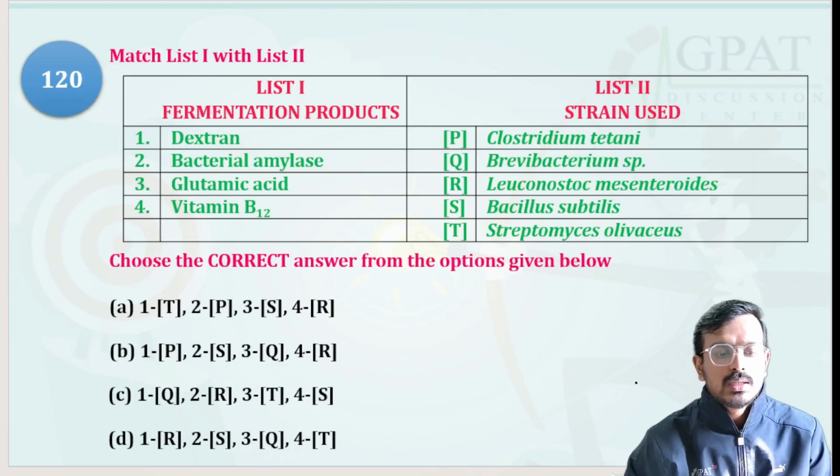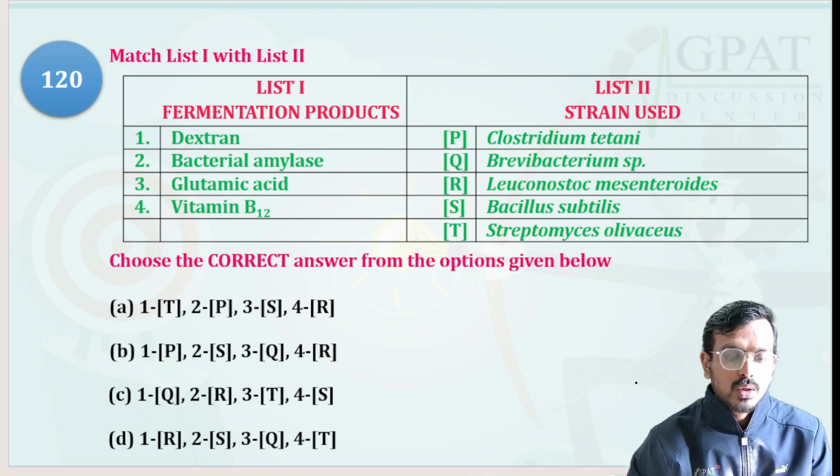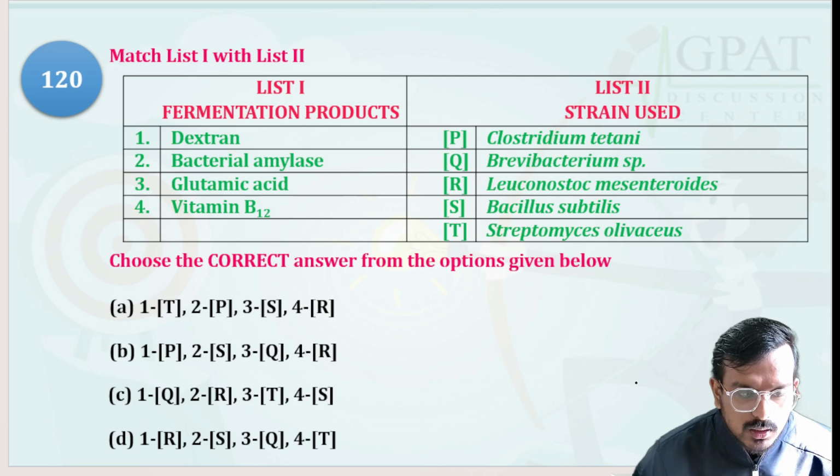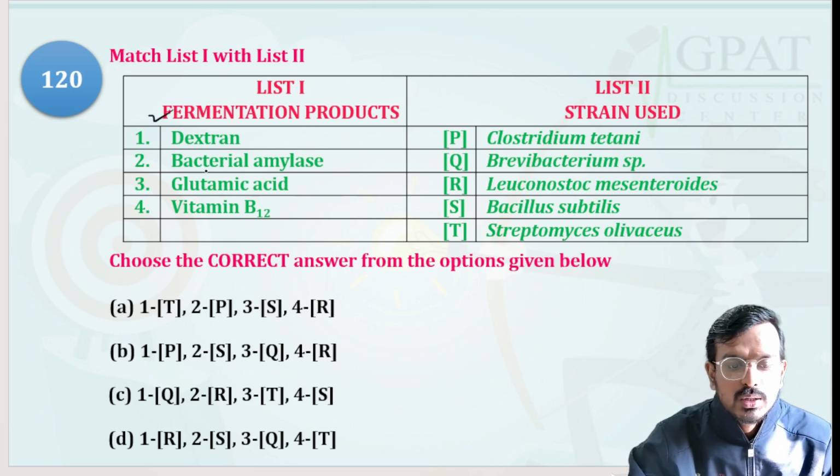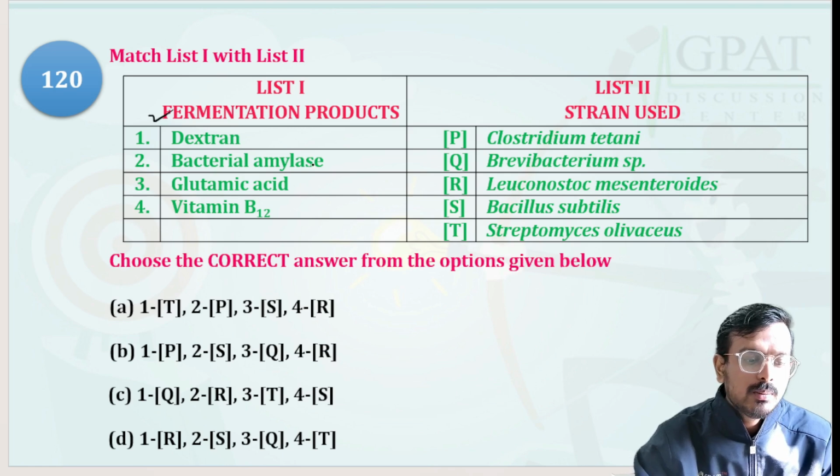Next question, which again matches list 1 with list 2. Here you have to match the fermentation product and their strain used: dextran, bacterial amylase, glutamic acid and vitamin B12. Okay, let's match.